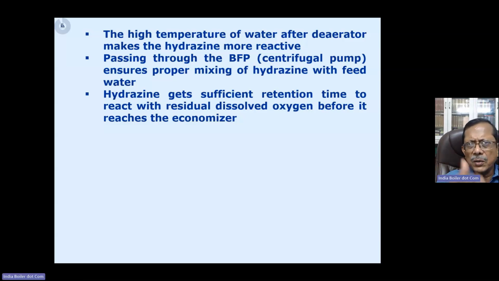And third, because you are dosing it at BFP suction, it gets sufficient retention time before it reaches the economizer of the system, right? And that should be more than a good enough answer for this.